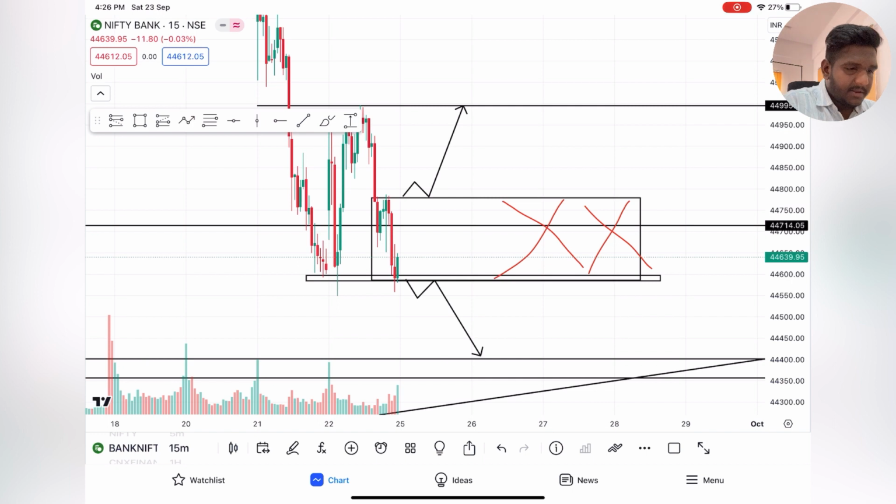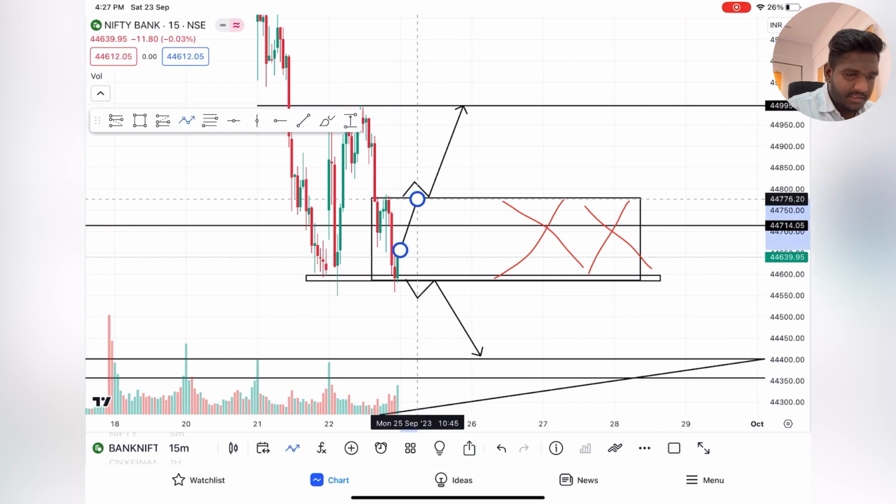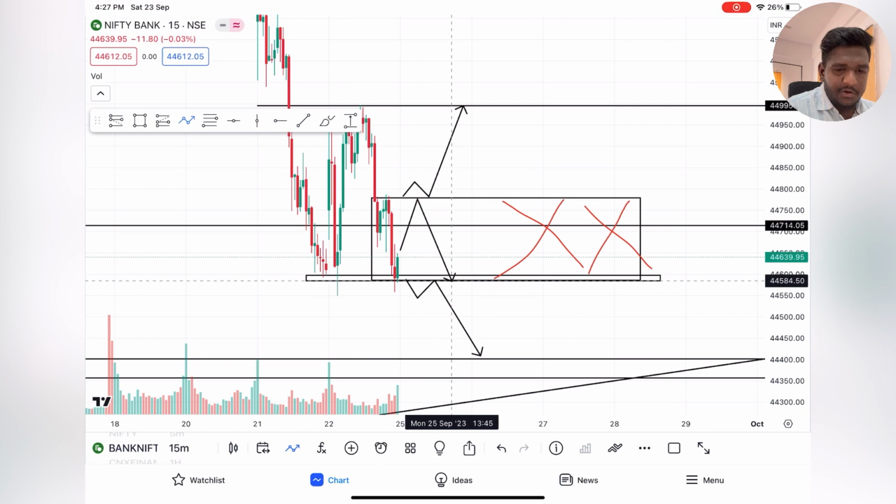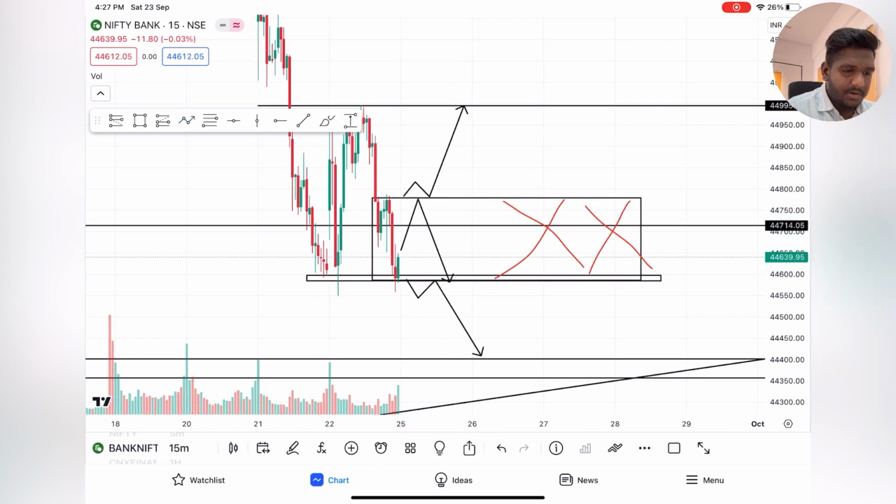So here also, if it is a gap up opening, okay, it can break and then it can go up. Okay, if not, if it gets rejected, gap up. If it gets rejected over here, you guys can aim till 44,600. This can be the scenario. Gap up I have told you.